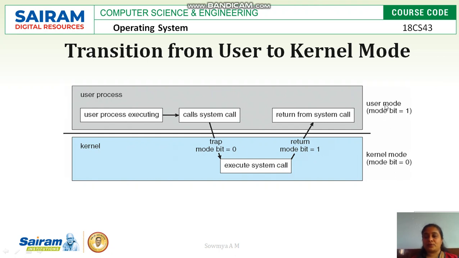So if the mode bit is 1, then the system is under user mode, and if the mode bit is equal to 0, then kernel mode execution is happening. If the mode bit is 0, then no other user process can access the kernel. Once the mode bit has become 1, then other processes from user mode can access the kernel mode.